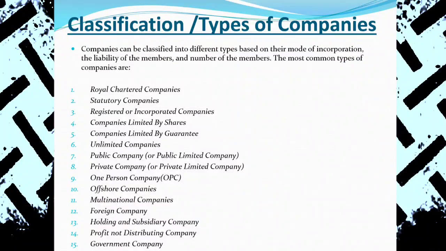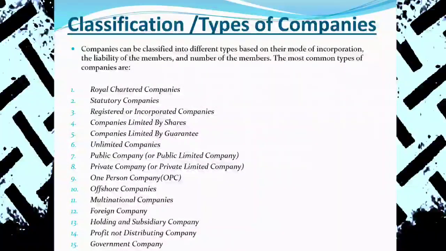And next one is holding and subsidiary company. Yes, holding company is a mother company or parent company, and then the subsidiary company. More than 50% of the shares should be held by the holding company. That is a holding company. For example, the NEA, Nepal Electricity Authority. In Nepal, it has 20 subsidiary companies. Because NEA is holding more than 50% of the share capital of these different 20 companies. That we call a holding and subsidiary company.